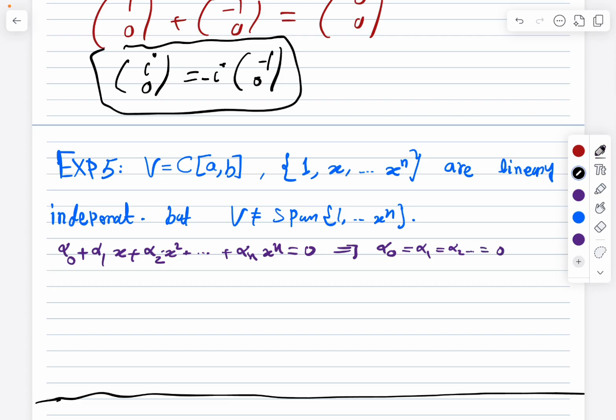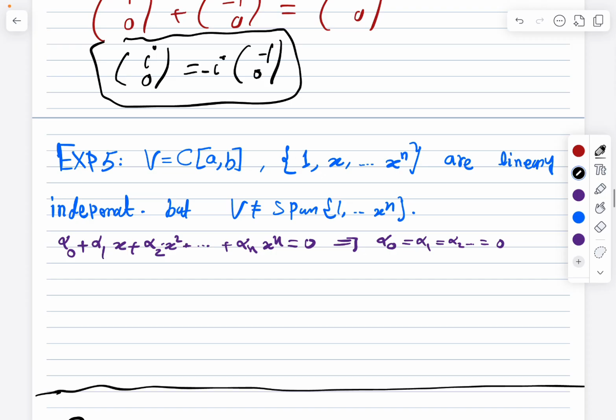Now why is the span of these, so all of the possible linear combinations, not possible to be equal to the vector space? Very simple. We have a vector, which is the function x to the power n plus 1, which is inside my vector space, which is the set of continuous functions from a to b, right? Because x to the power n plus 1 is a continuous function.